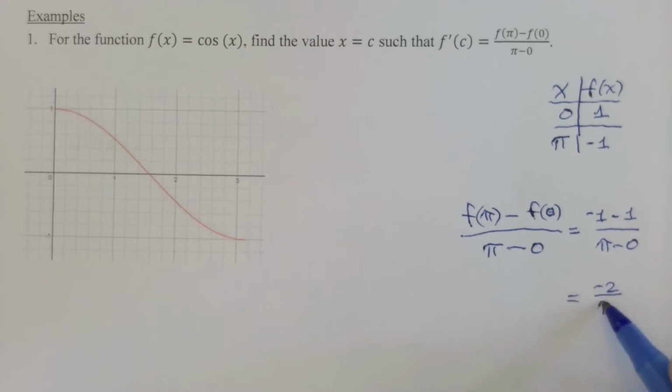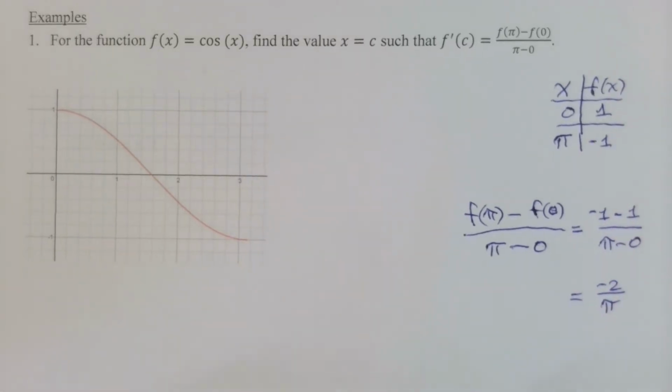Okay, so there's been a little bit of discussion here, but remember, we want to state in writing that we are aware that the conditions of the mean value theorem are met.